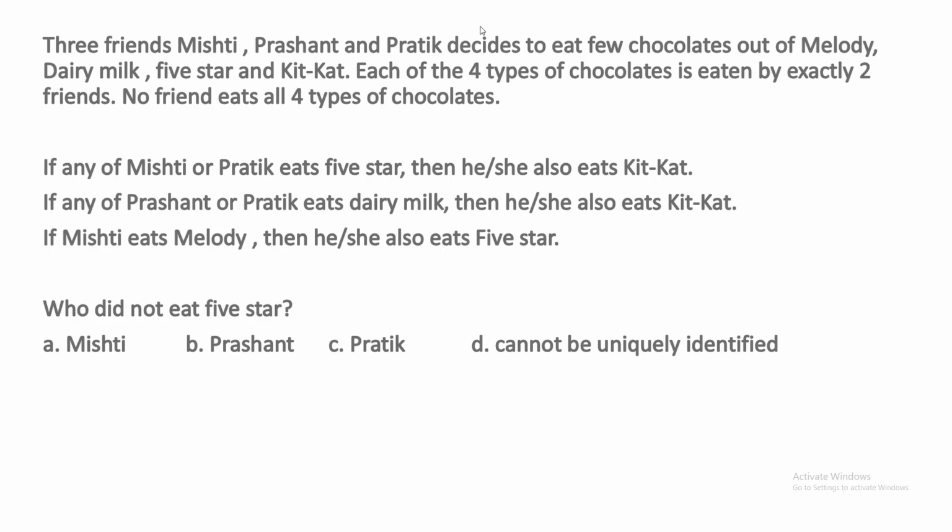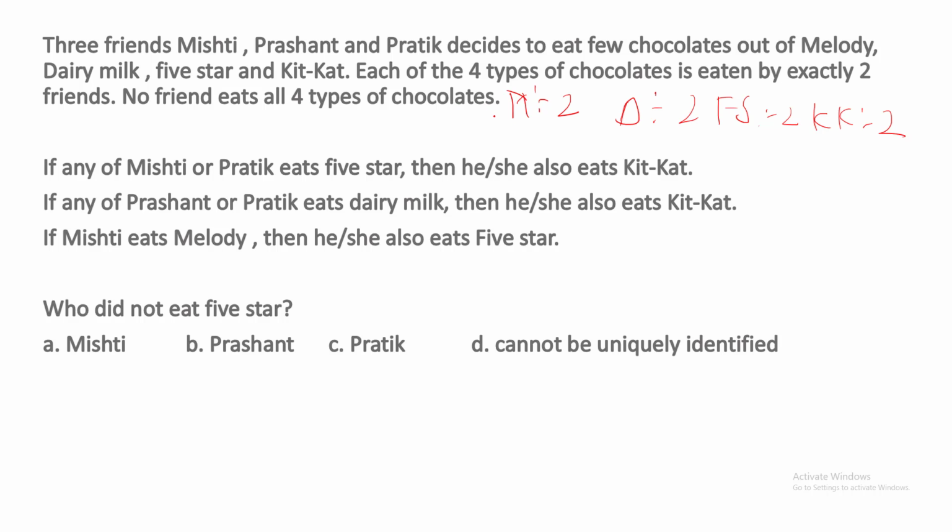Three friends are eating four types of chocolates: Melody, Dairy Milk, Five Star, and Kit Kat. Each of the four types of chocolates is eaten by exactly two friends. What does this sentence mean? Melody is eaten by exactly two friends. Dairy Milk, exactly two friends. Then Five Star, again exactly two friends, and Kit Kat, exactly two friends.